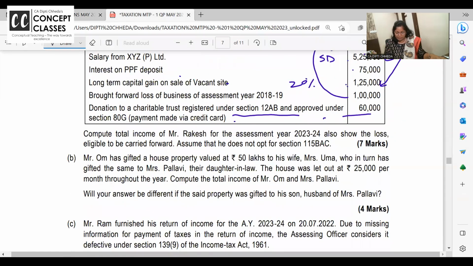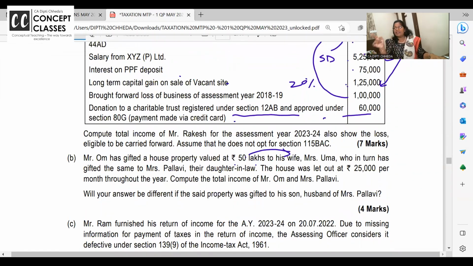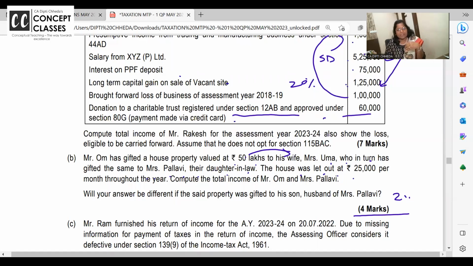Om gifted a house property of 50 lakhs to his wife. When you see a husband giving a gift to wife, whatever income the wife gets is to be clubbed in the hands of the husband. Mrs. Uma in turn gifted it to Mrs. Pallavi, the daughter-in-law. Even if given to the daughter-in-law, clubbing provisions apply. The house was let out. It is not worth 4 marks, just 2 marks. Sometimes you get more marks like this, and sometimes you take so much time for MCQs and get only 2 marks.